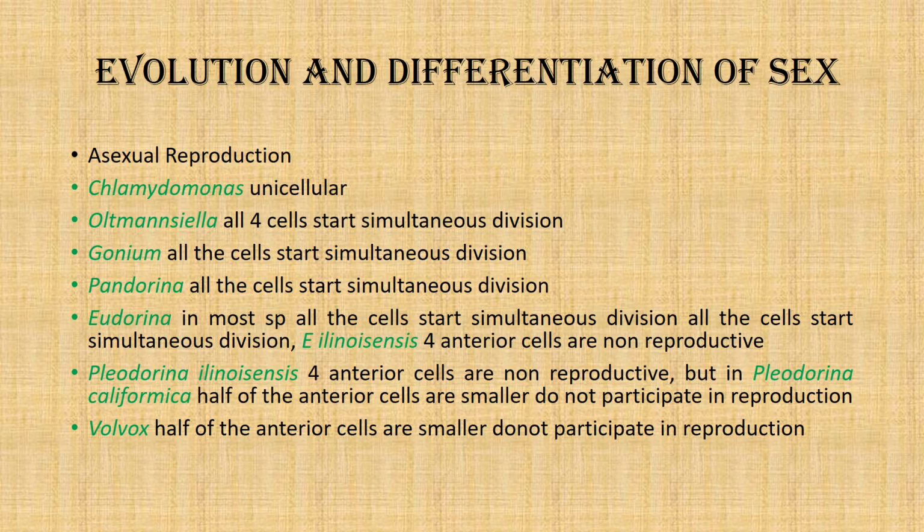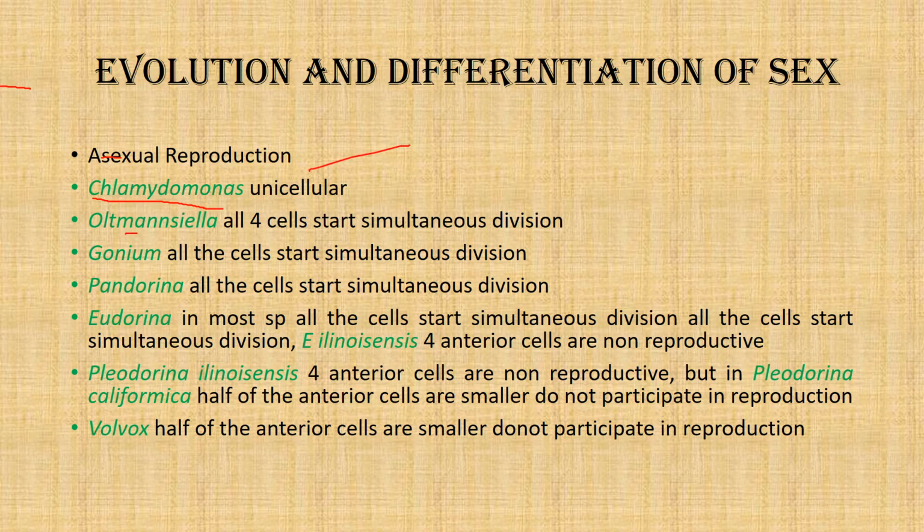So, evolution and differentiation of sex. In asexual reproduction, we see that Chlamydomonas, as it is unicellular, a single cell, reproduces by successive bipartition, longitudinal successive bipartition, to form two cells. And in Altmansiella, the next alga,